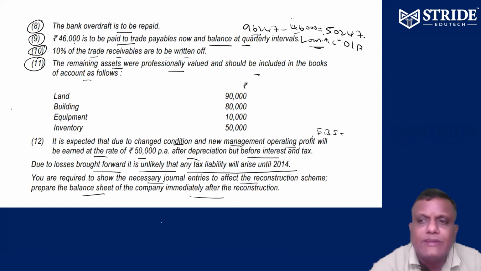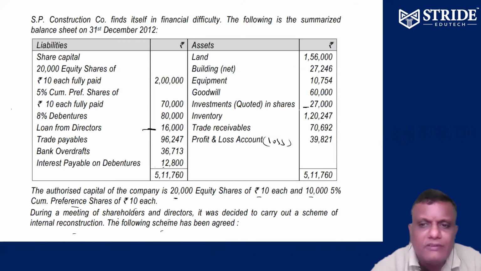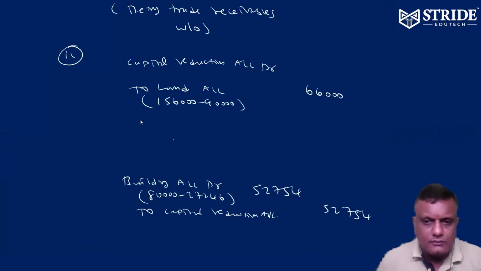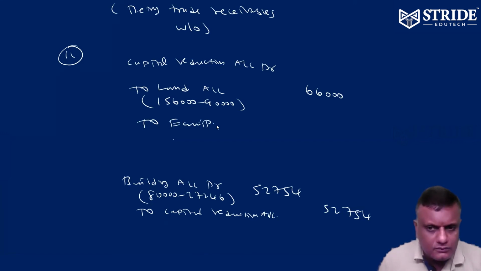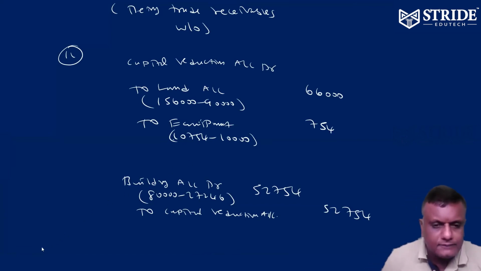Equipment, earlier 10,754, now 10,000, so 754 reduced to equipment. 10,754 minus 10,000, 754 reduced. Okay, right.